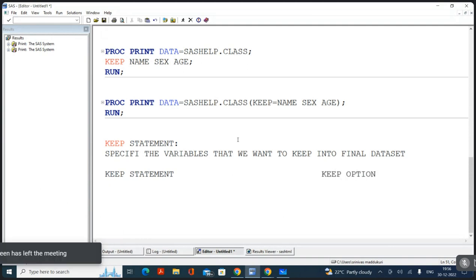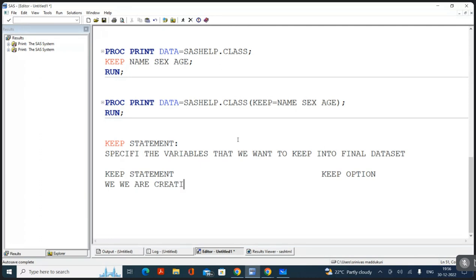Then what is the difference between the keep statement and the keep option? Tell me. We can write the keep option both in the data step and the proc step. The first difference is, when we are creating multiple data sets, the same keep statement will work in the same way for all the data sets, isn't it?